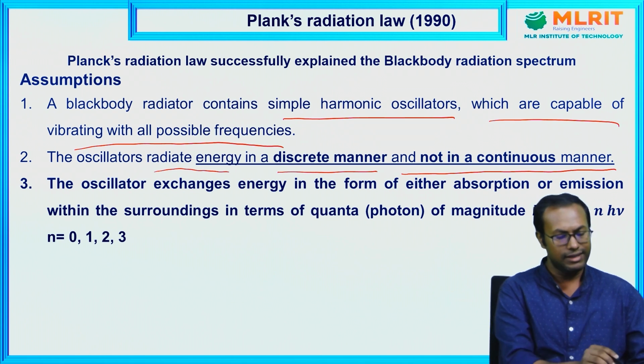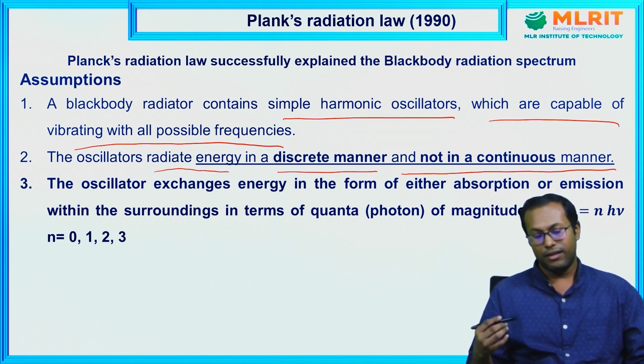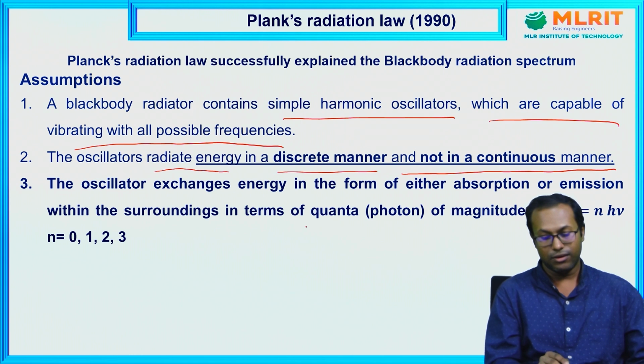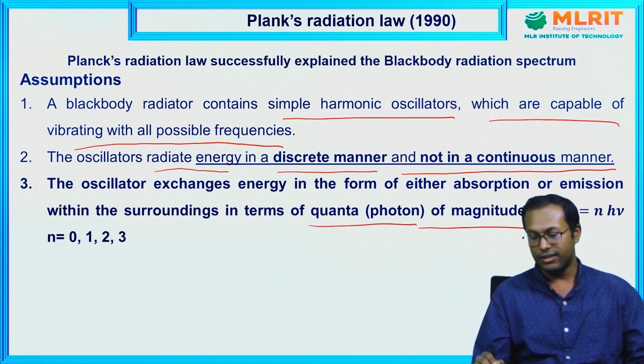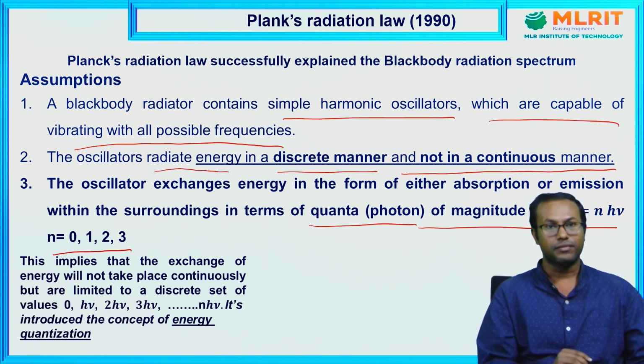The third point is that the oscillators exchange their energy, either by absorption or emission, in terms of quanta of energy, that is h nu. This means E equals n h nu, where n equals 0, 1, 2, 3 and so on.